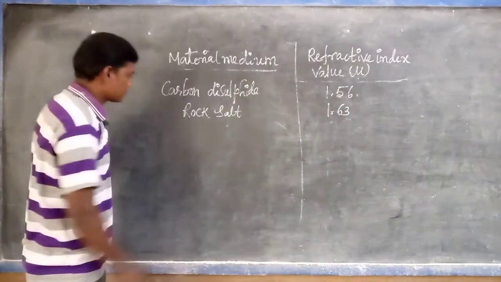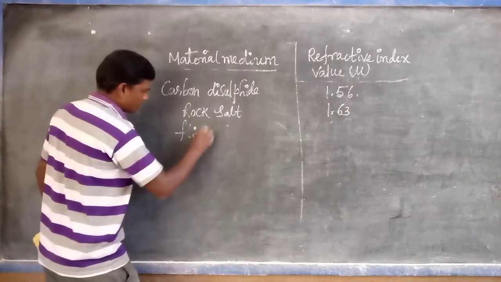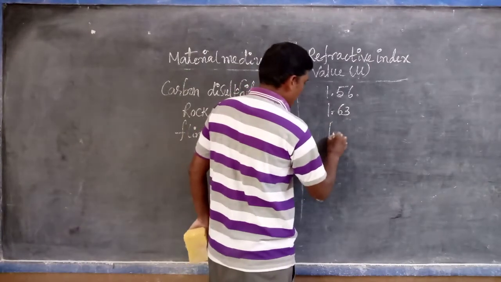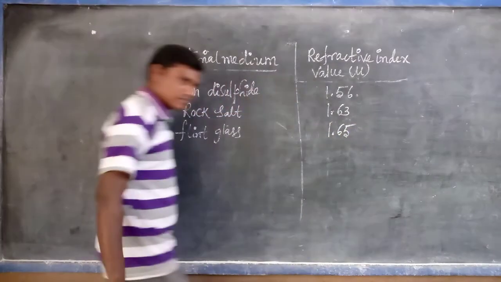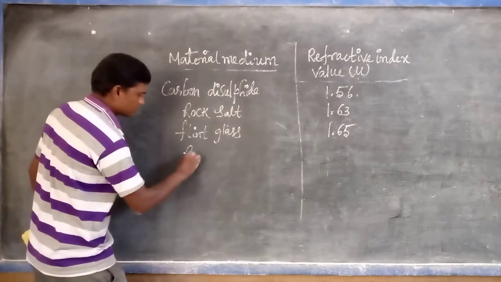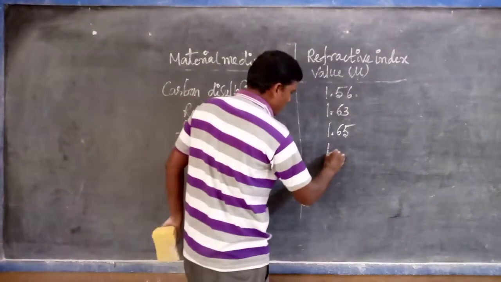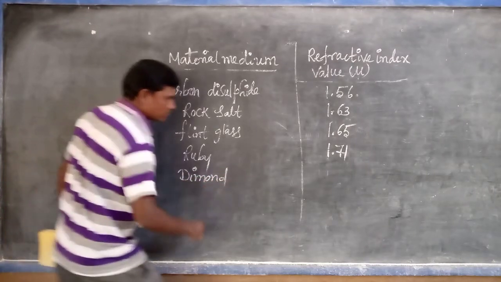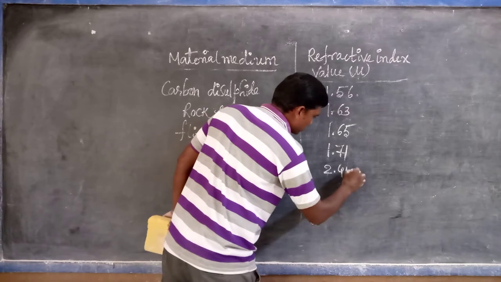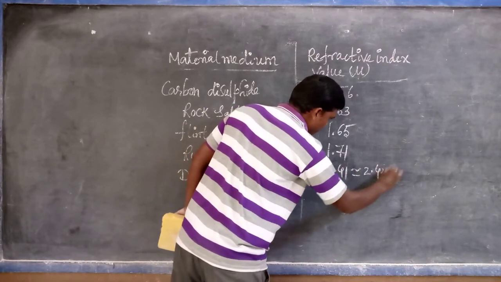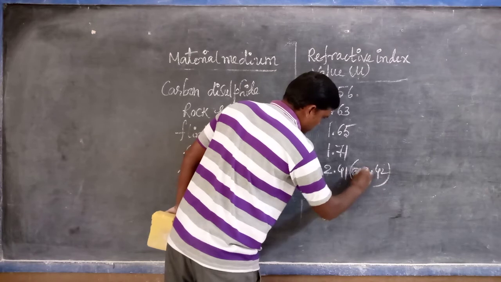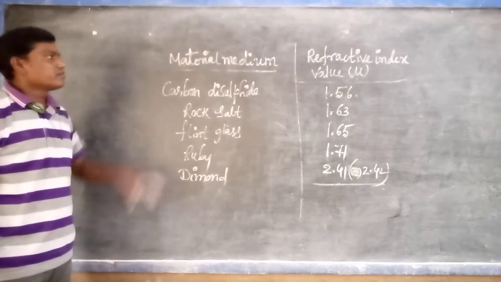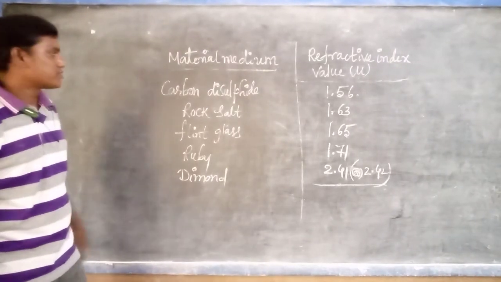Rock salt 1.63, flint glass, which is also one type of glass, 1.65, ruby 1.71, diamond 2.41 or 2.42. So these are the very important refractive index values.